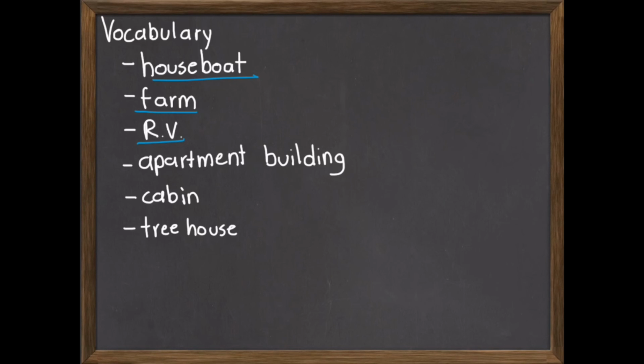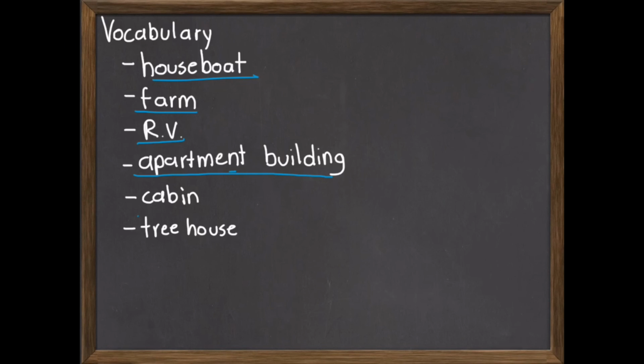An apartment building. An apartment building is a building that has houses on each floor. It can have a couple of houses or just one house on each floor, and many people would live there. Normally one family per house, per apartment.